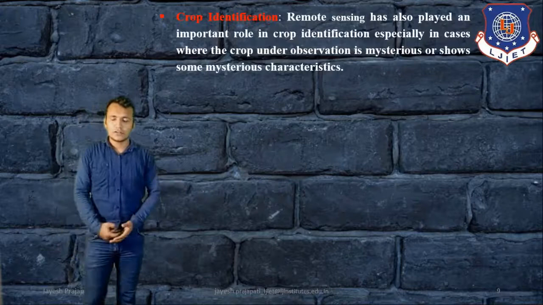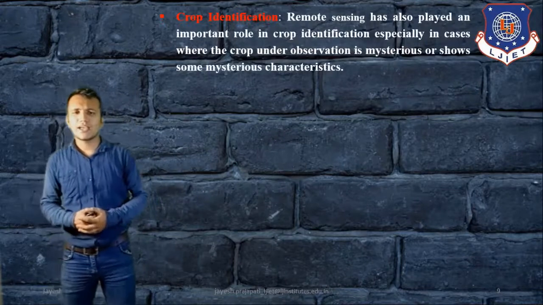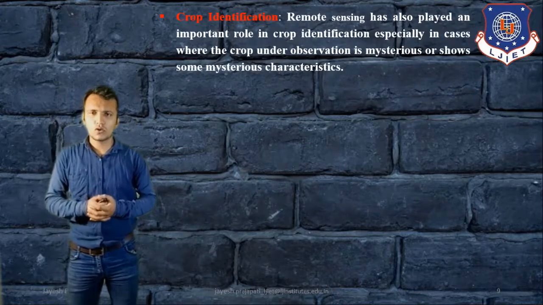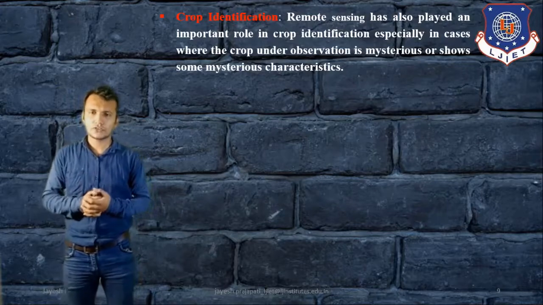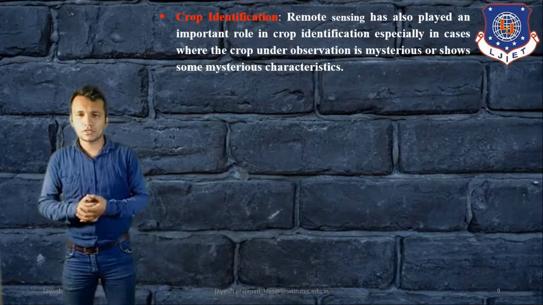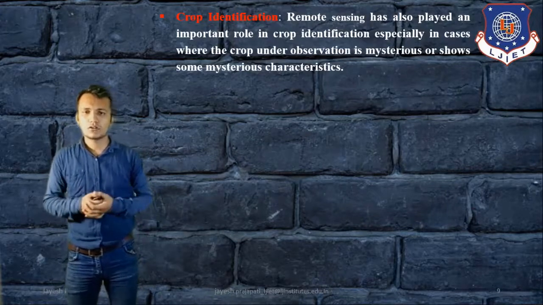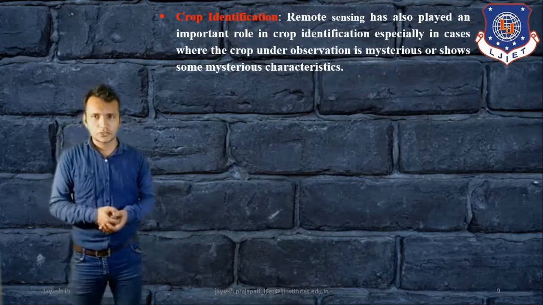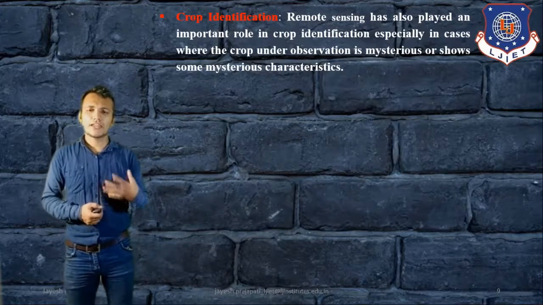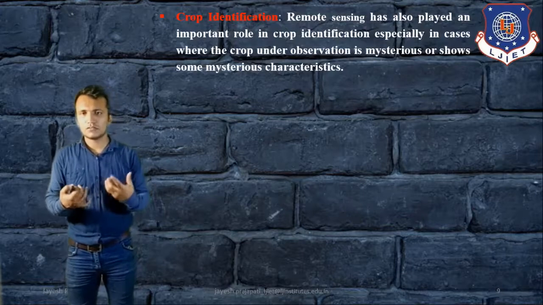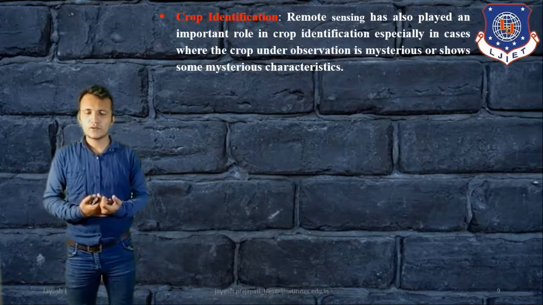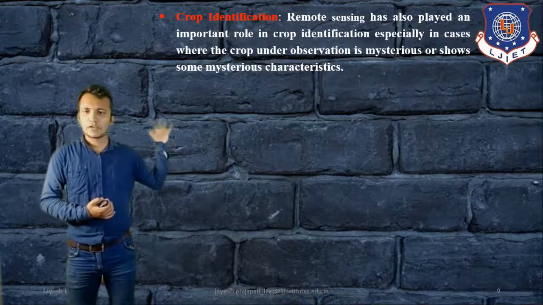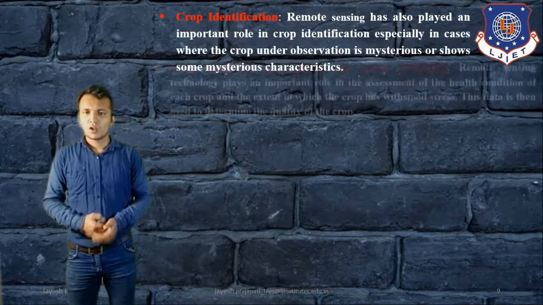Crop identification. Okay, remote sensing has also played an important role in crop identification, like when the crop under observation shows some mysterious characteristics. So we can identify how the crop has been progressing. That information we can get from the remote sensing system.